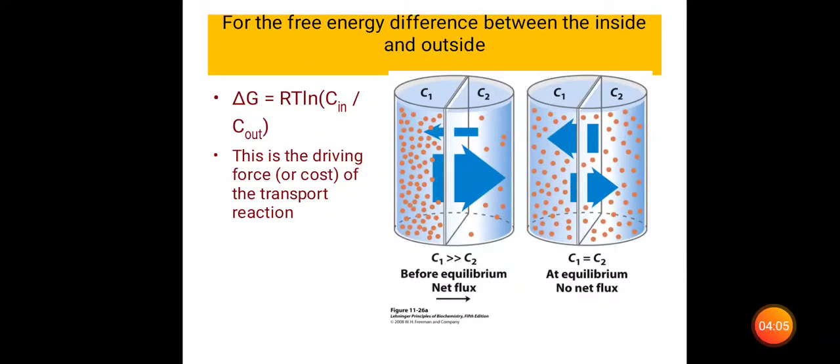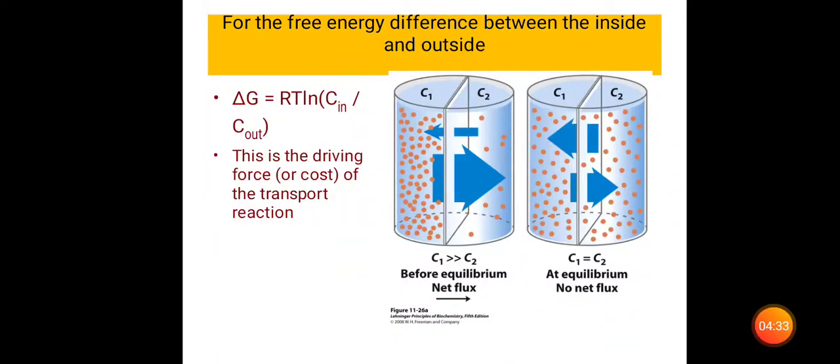You can see these molecules flowing from the C1 region to the C2 region, and once they reach equilibrium, you can see that before equilibrium the C1 concentration is more, and when C1 is equal to C2, at equilibrium there is no net flux, or no net movement of the molecules. So this is called passive diffusion, and the overall process is called diffusion.